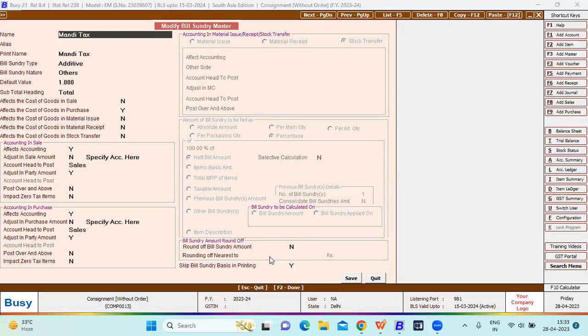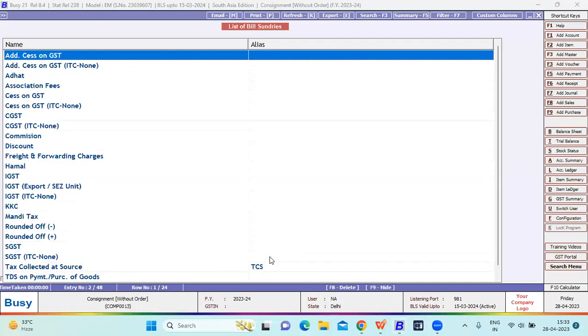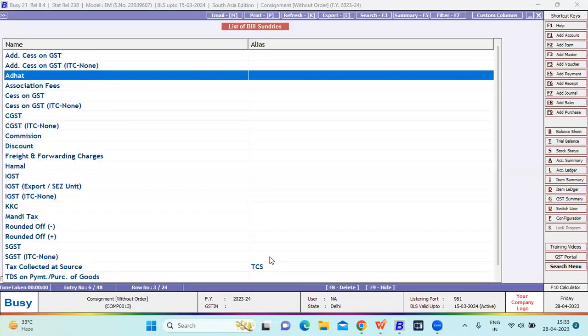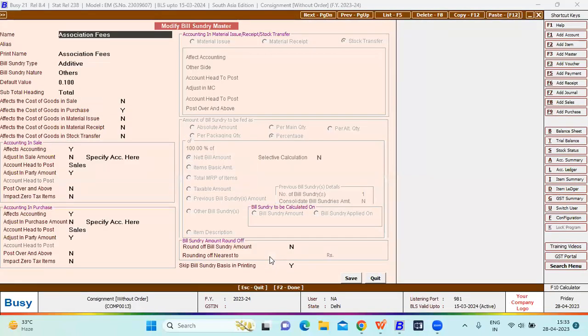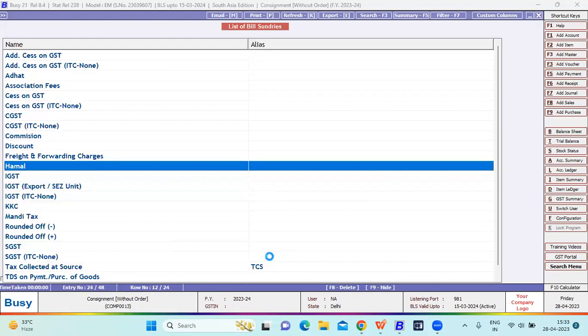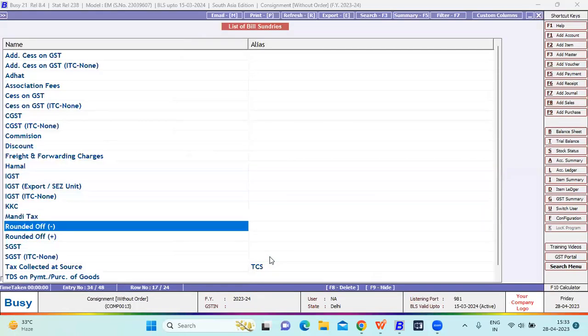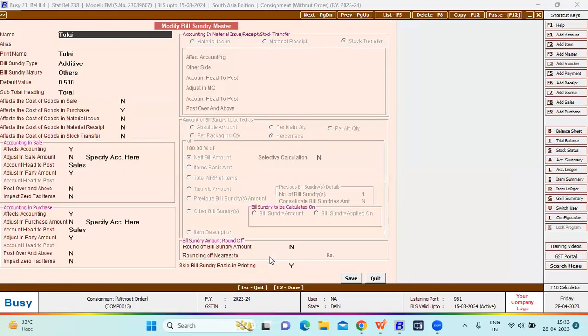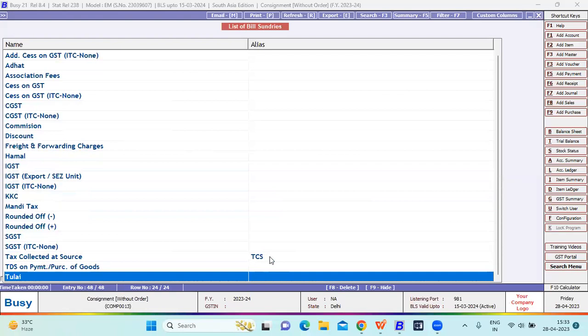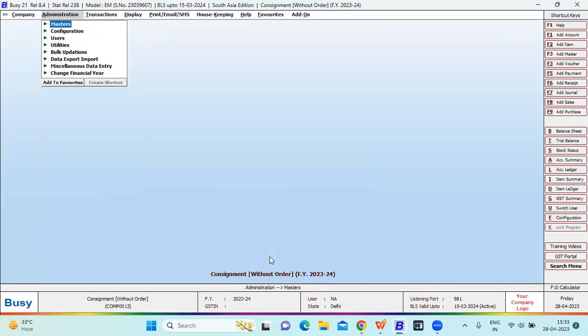Mandi tax, you enable Mandi tax. Mandi tax will be enabled in your sale voucher. You have to define the bill sundry master for your Mandi tax. Adat is the tax which I created. Association fees, which is applicable on Mandi. You have to define the association cess. Hamal is a tax which I charged. So this is the configuration: KKC cess, Mandi tax. So you have to create all the bill sundry as per the taxation of your grain industry.